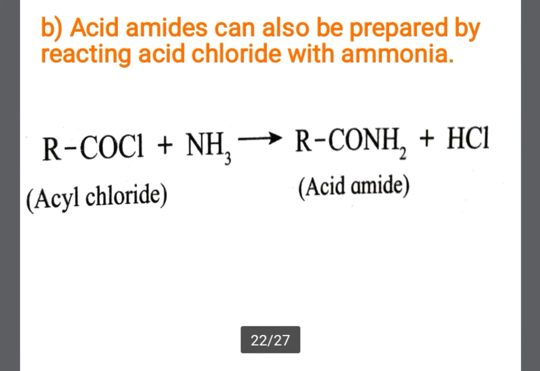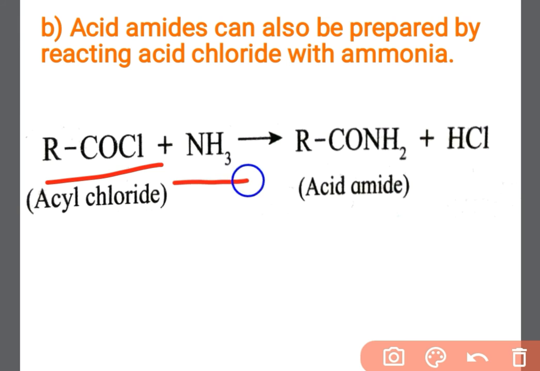Next, acid amides can also be prepared by reacting acid chloride with ammonia. So this is the second method for preparation of acid amide. You just treat the acyl chloride with ammonia, so it can get converted into acid amide. See here, RCOCl and NH3 combine with each other and remove an HCl molecule and form acid amide.